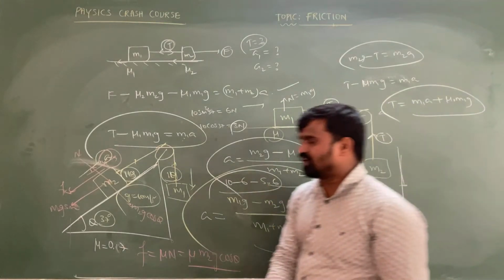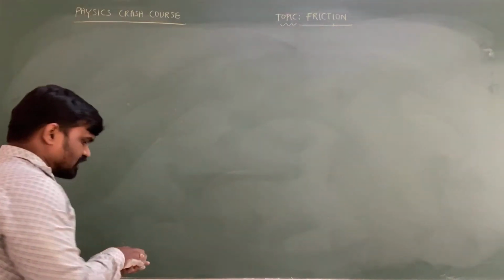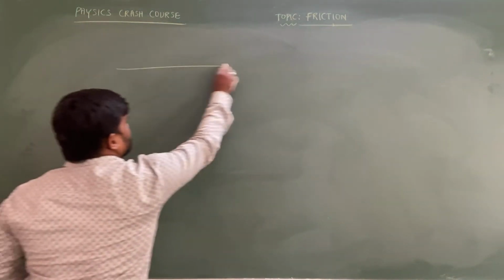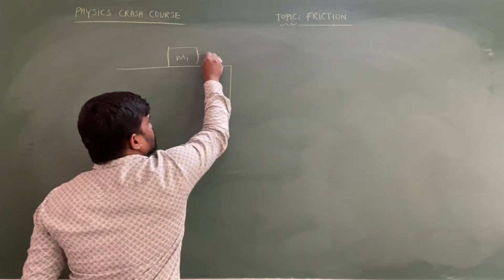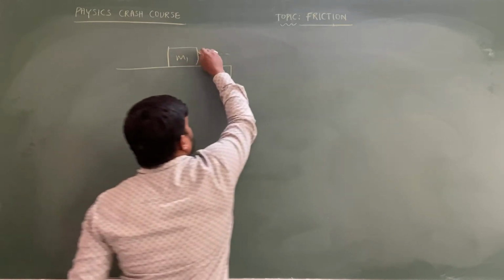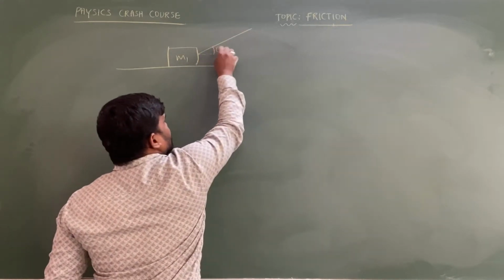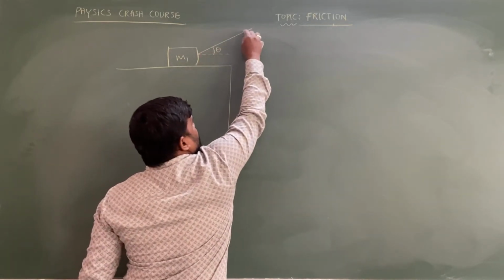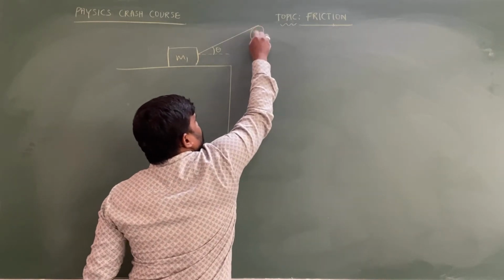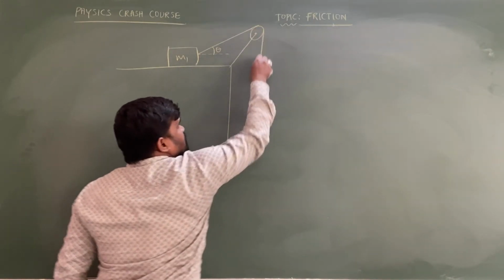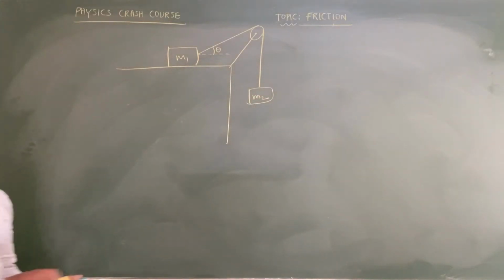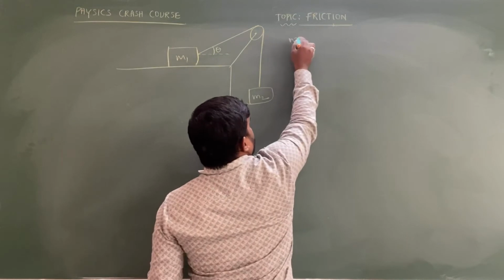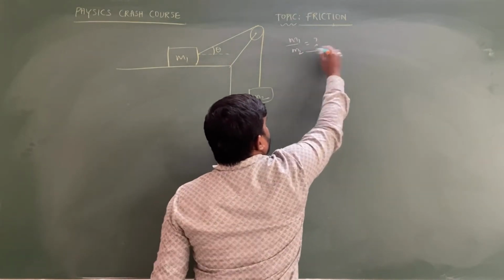Some more problems we will discuss. Chalo, copy this one. So now we will discuss these particular problems, sir. It is very important. There are two blocks. A block of mass m1 is connected by a string, such that the string is making a certain angle theta with the horizontal, which is passed over the pulley, and this is connected to another block m2. Determine the ratio of m1 and m2.